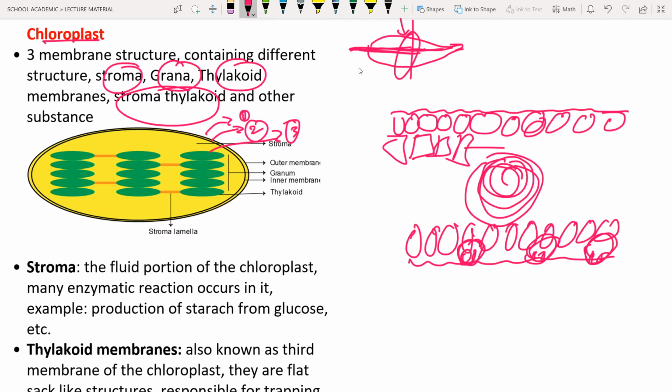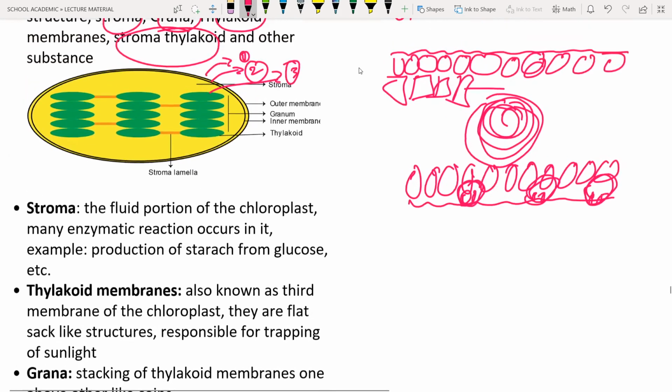So now let us see what the stroma is. Can you see the yellow-colored or pale white fluid? This fluid is known as the stroma. The stroma is mainly helpful in enzymatic reactions. So what are those enzymatic reactions? After photosynthesis, you can see the glucose molecules. These glucose molecules are joined together by an enzyme.